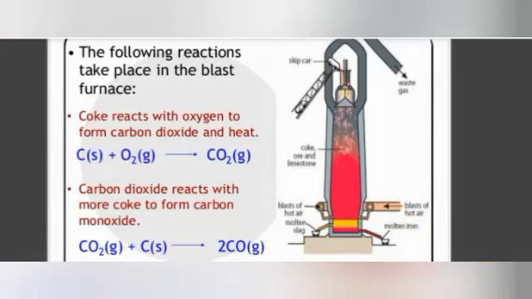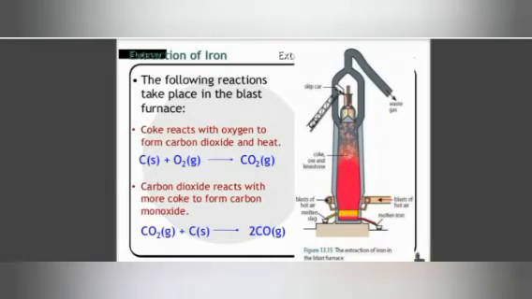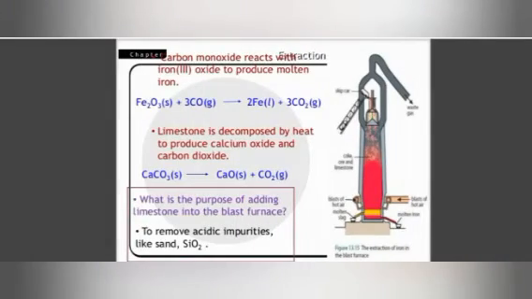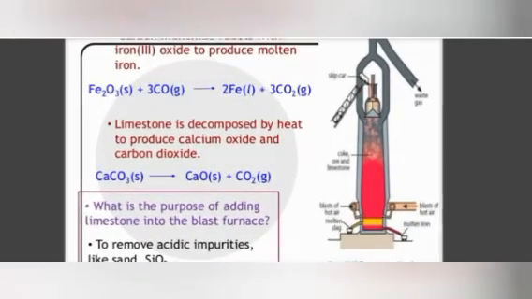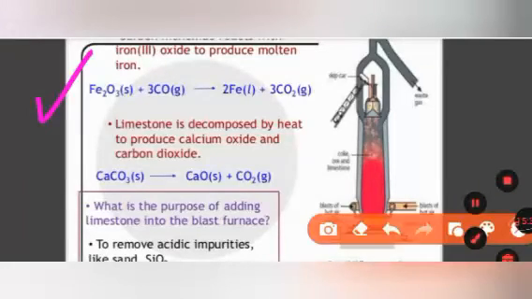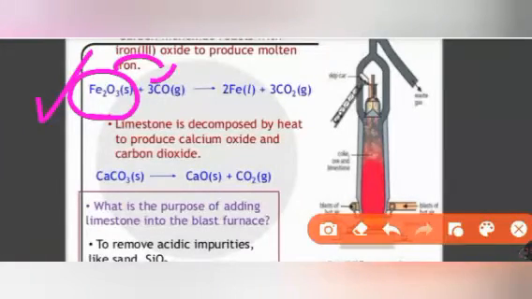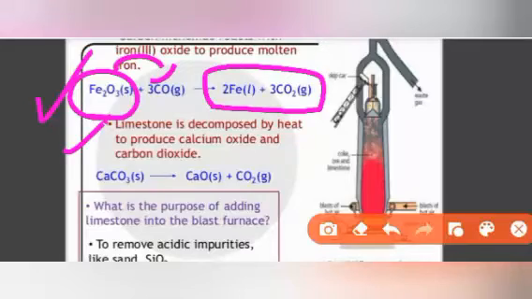Then this second process is going on here. After this, carbon monoxide reacts with iron oxide to produce molten iron. In the third step, Fe2O3, which is hematite, will react with carbon monoxide to give 2 Fe and CO2. The limestone is decomposed by heat to produce calcium oxide and carbon dioxide.